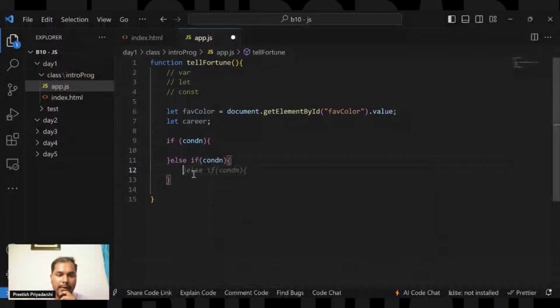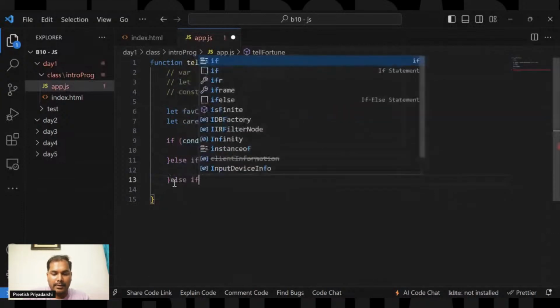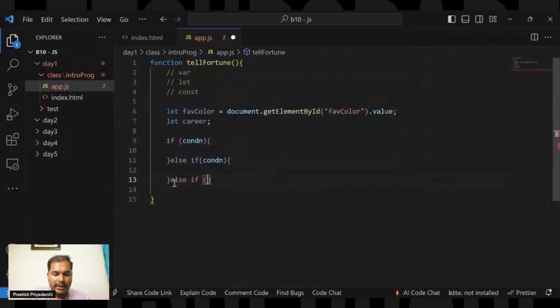So if this condition is true, then this block of code is executed and it moves out of this chain. If this condition is false, then it goes to the else if part, and again if this condition is false, it will move on, or if there is another else if part with a condition, it will check that condition.